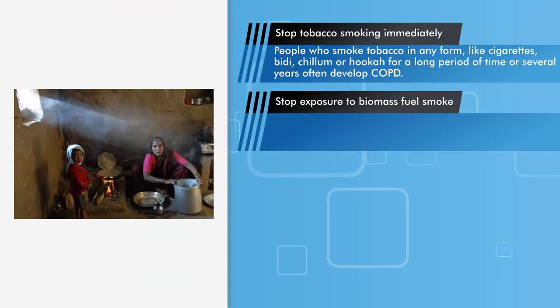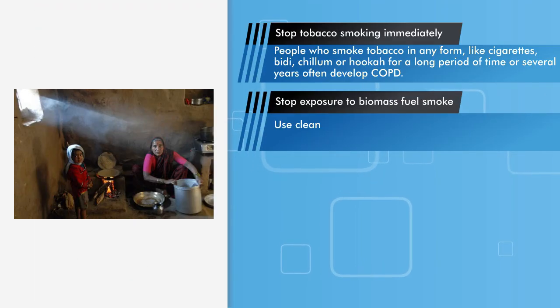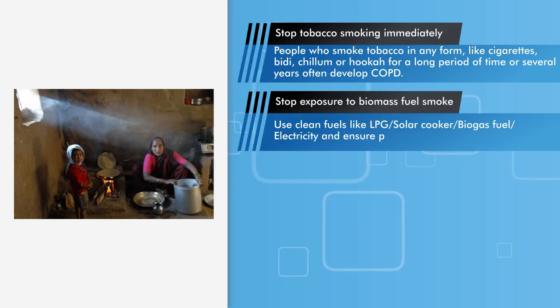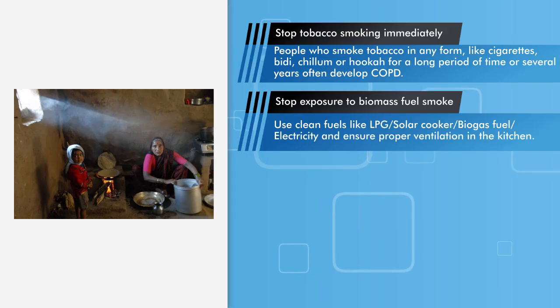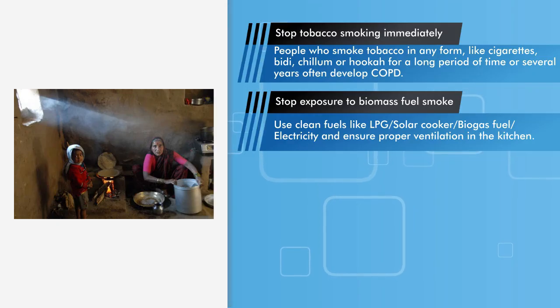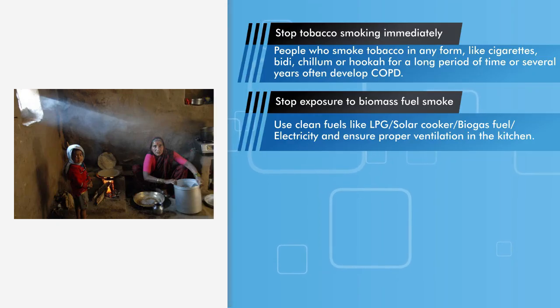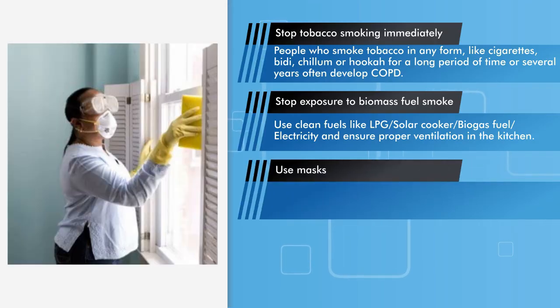Stop exposure to biomass fuel smoke. Use clean fuels like LPG or solar cooker or biogas fuel or electricity, and ensure proper ventilation in the kitchen. Use masks.